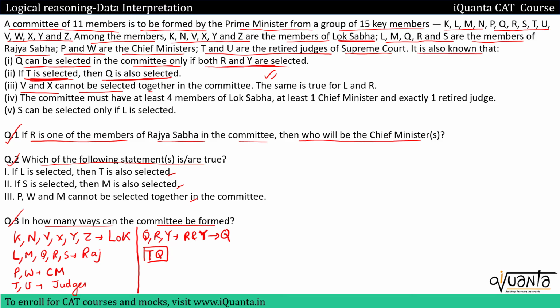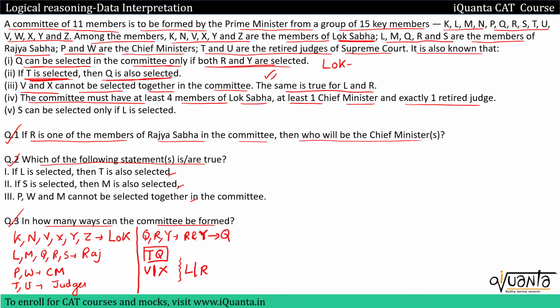Then V and X cannot be selected together in the committee. So either V or X, or there might be none of them. Another condition is, same is true for L and R. So either L will be selected or R or none, but both of them will not be selected together. The next clue is, the committee must have at least 4 members of Lok Sabha, at least one chief minister and exactly one retired judge.